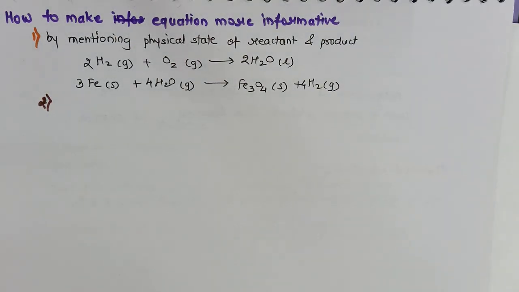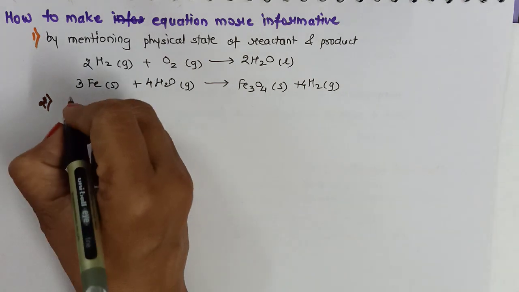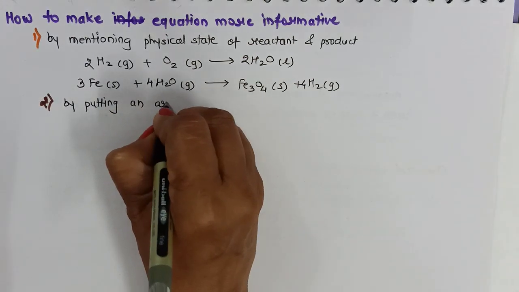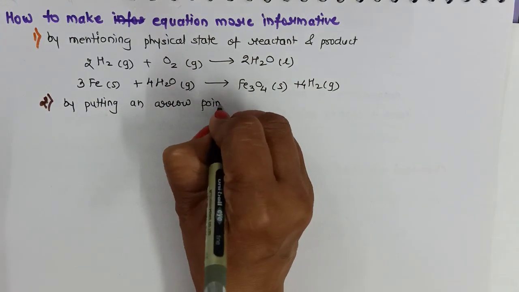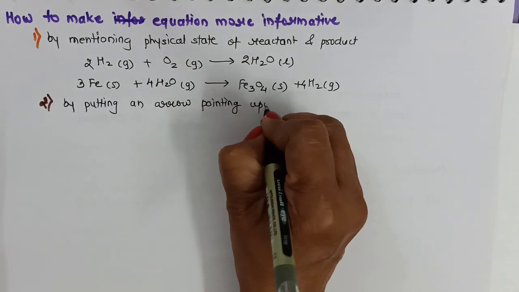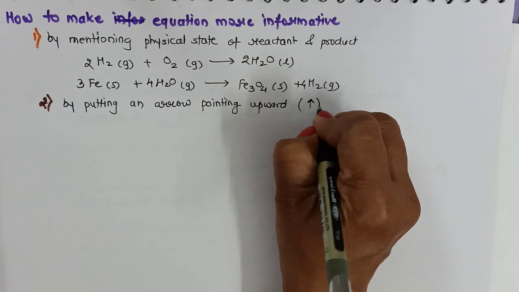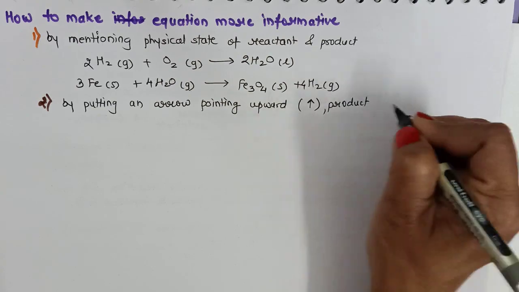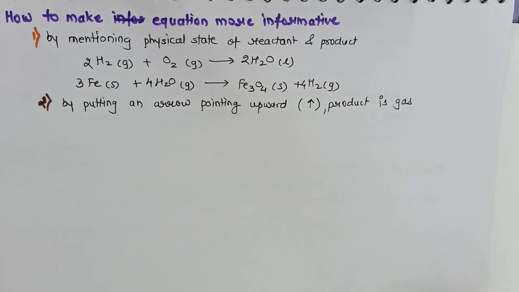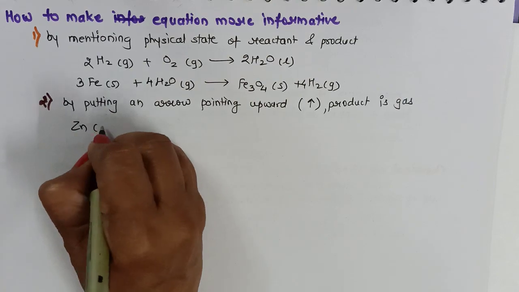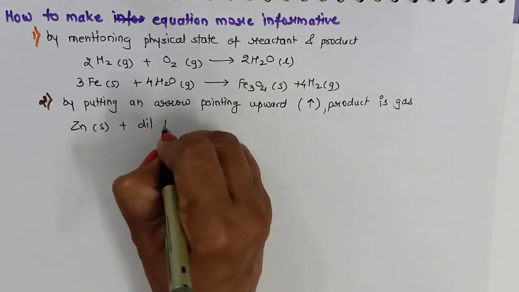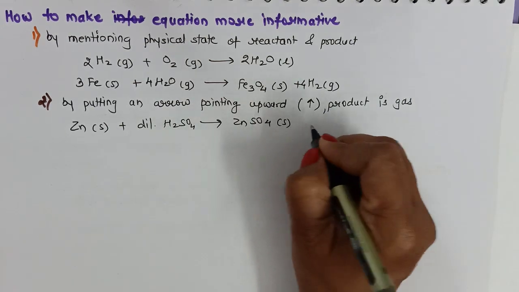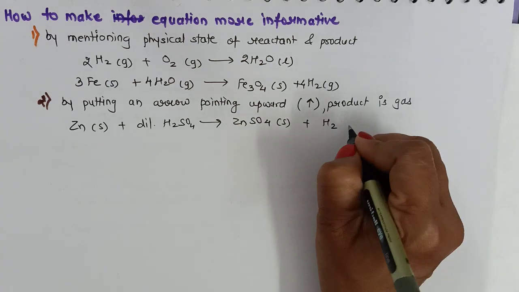The second method by which we can make equation more informative is by putting an arrow pointing upward like this, but only when the product is gaseous. That means the product formed is in the form of gas. Like zinc reacts with dilute H2SO4 to give zinc sulfate which is in the solid form, and hydrogen is released in the form of gas.